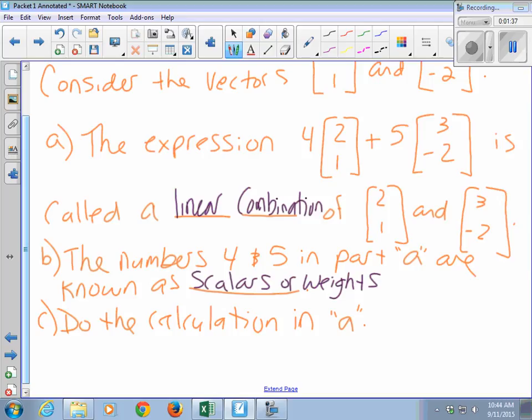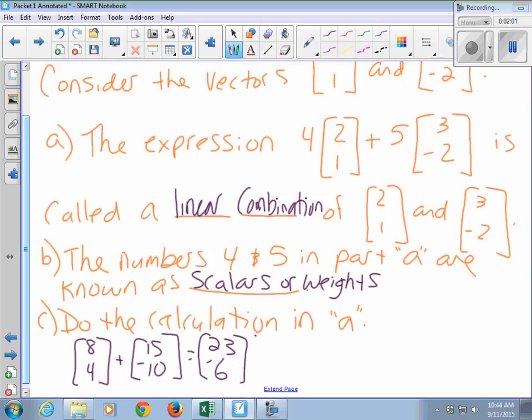So we've got 8, 4 plus 15, negative 10. And then when you add vectors, you add entries. You add like corresponding entries. So 8 and 15 is 23. 4 and negative 10 is negative 6.